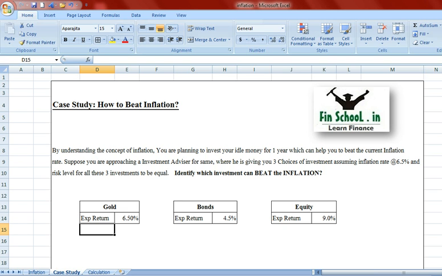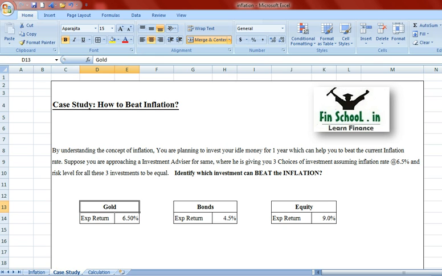So there are 3 asset classes recommended by your investment advisor. The returns of these 3 asset classes are different from one another. Assuming the risk level for all these 3 investments to be the same, though in a practical sense it doesn't hold true. For the simple calculation, let us assume the risk level of all these 3 investments to be equal, so that we are able to interpret which asset class can really beat the inflation rate in an efficient manner.